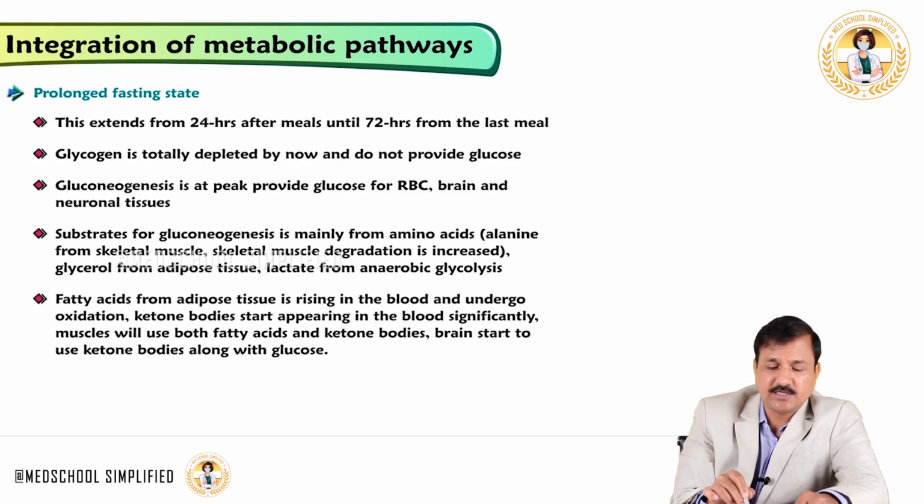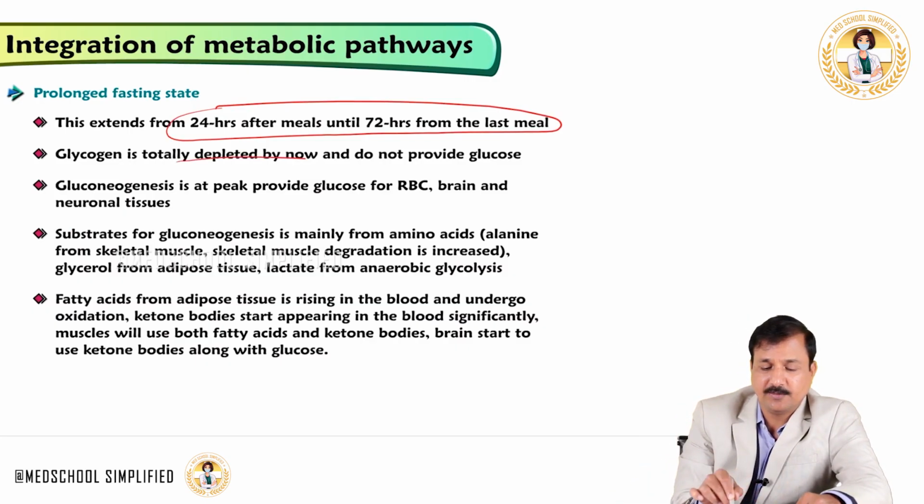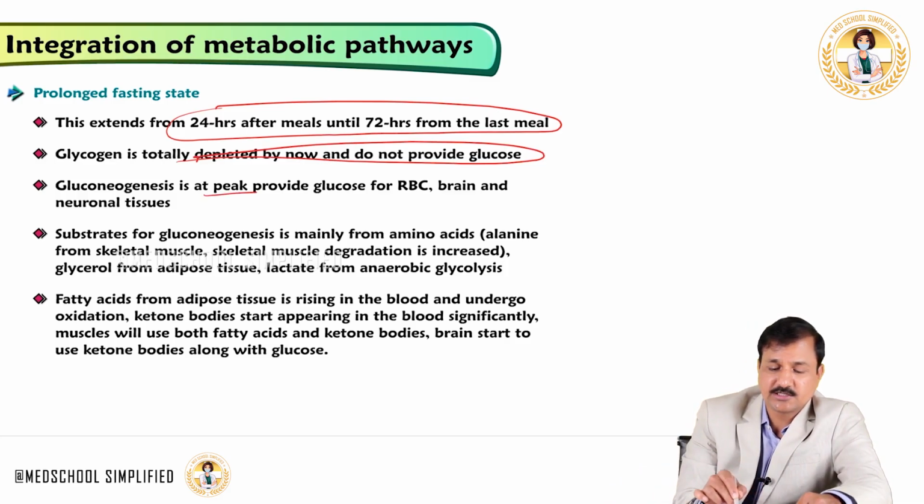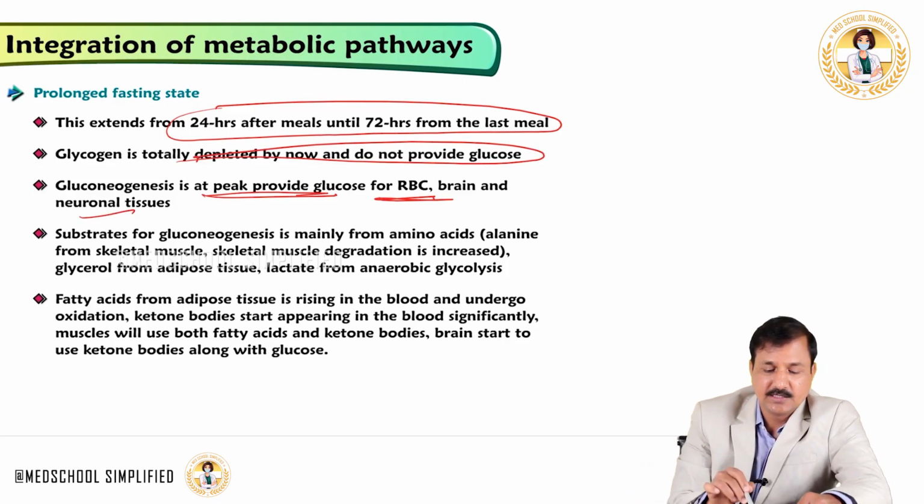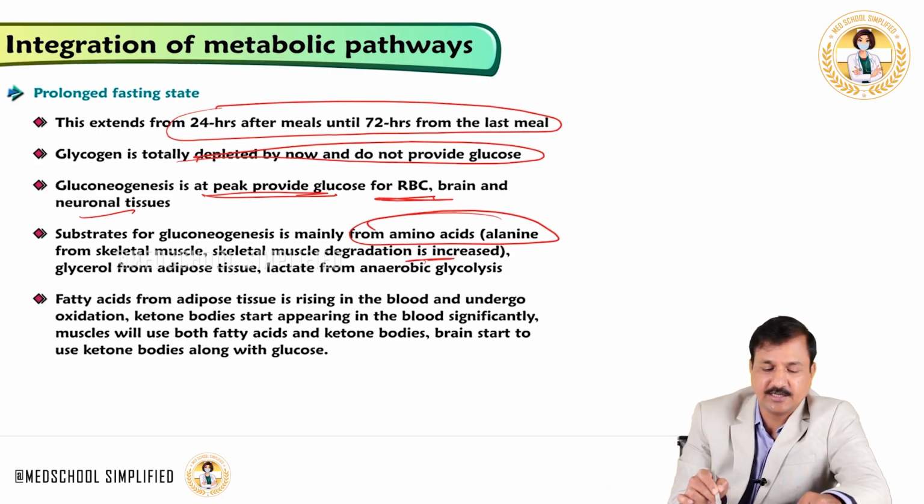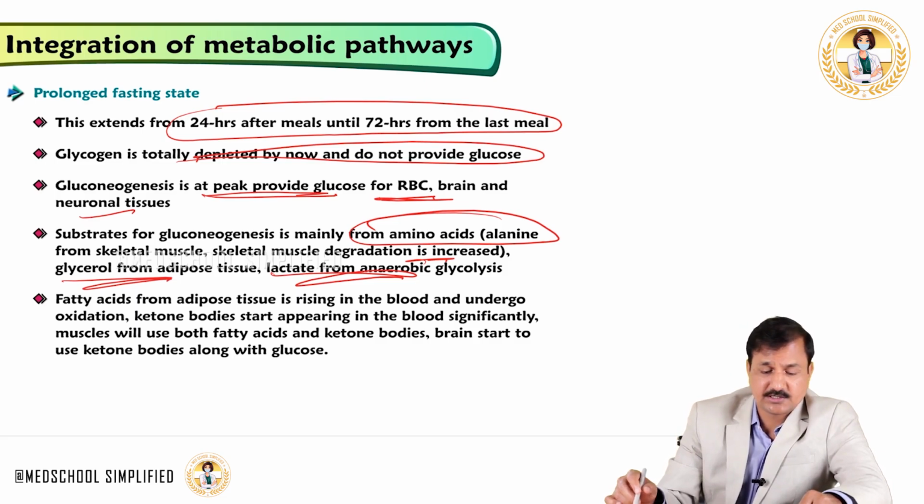Prolonged fasting extends from 24 hours after meals until 72 hours from the last meal. Glycogen is totally depleted by now and does not provide glucose into the blood. Gluconeogenesis is at peak. It provides glucose for RBC, brain and other neuronal tissue. The substrate for gluconeogenesis is mainly amino acids, alanine coming from skeletal muscle. Skeletal muscle degradation has increased. Glycerol from adipose tissue, lactate from anaerobic glycolysis, and propionyl-CoA, if there is any, will all contribute to gluconeogenesis.